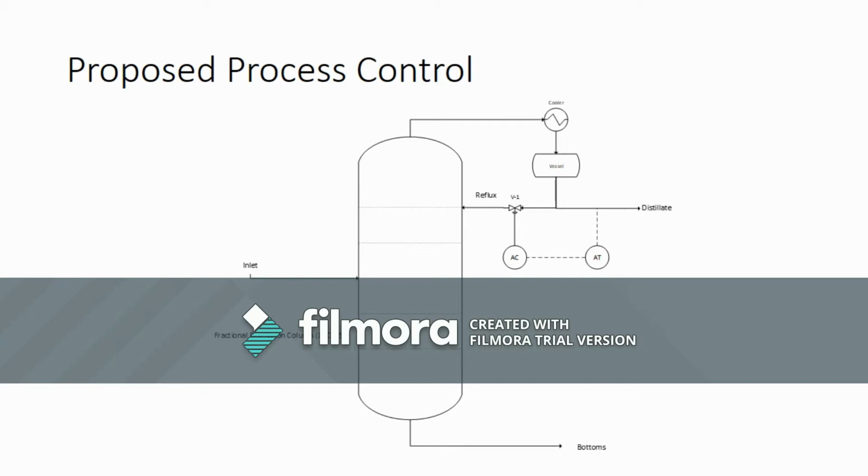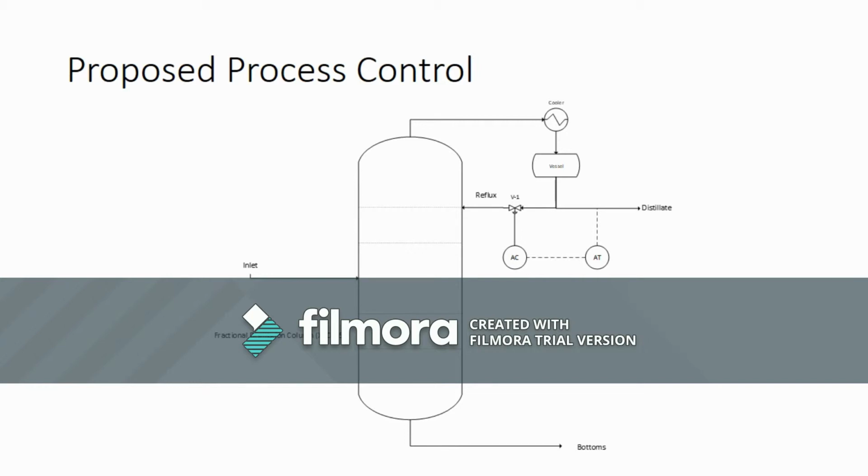The controller output signal is an electronic signal that is sent to a current to pressure transducer, where it is converted to an equivalent pneumatic signal that is compatible with the control valve to make the necessary correction.